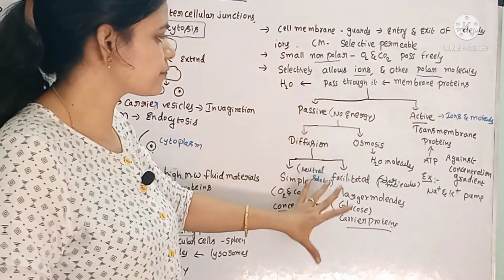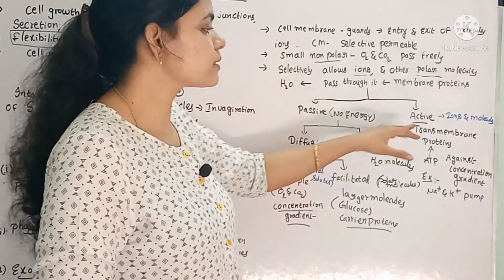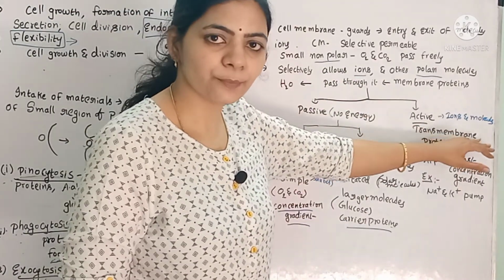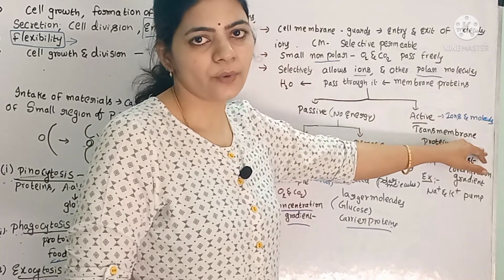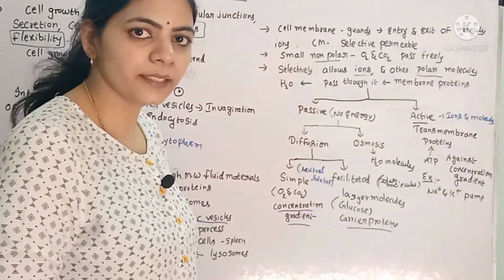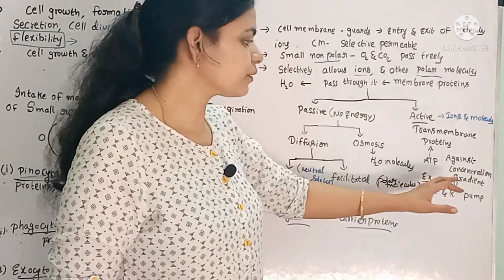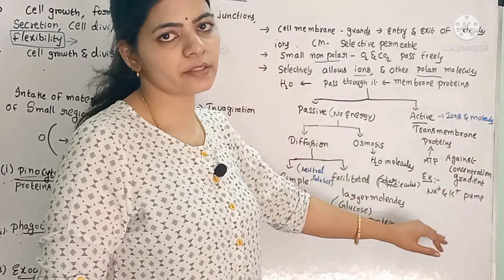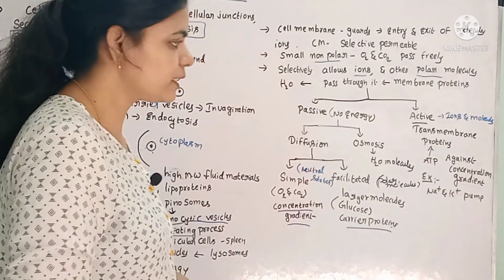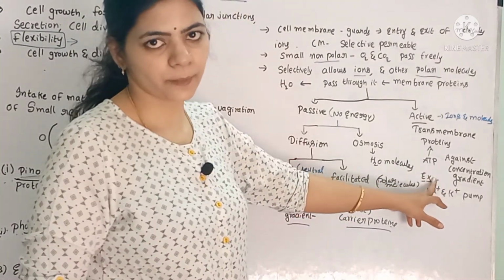In passive transport there is no need for energy, whereas to allow some molecules or ions to enter, energy is required, because those ions or molecules move against the concentration gradient, from low concentration to higher concentration. That energy is obtained from ATP.